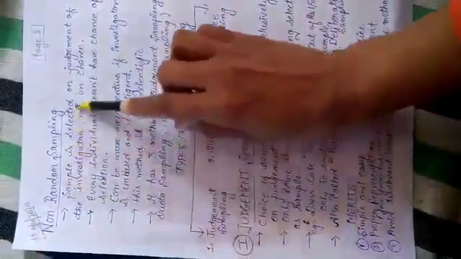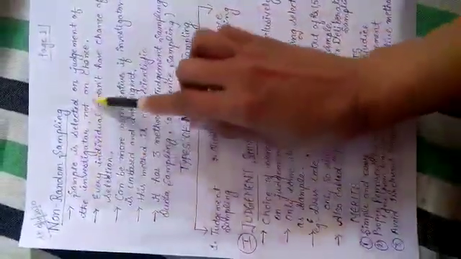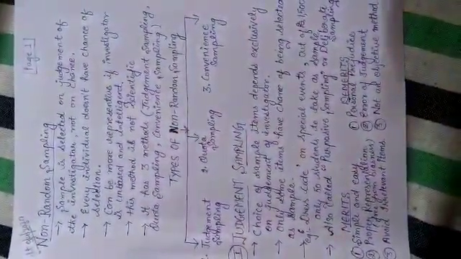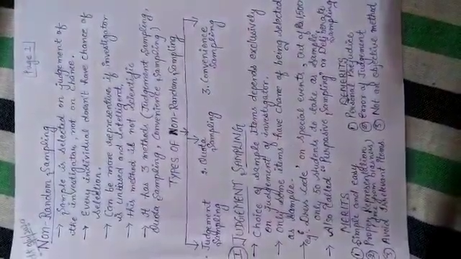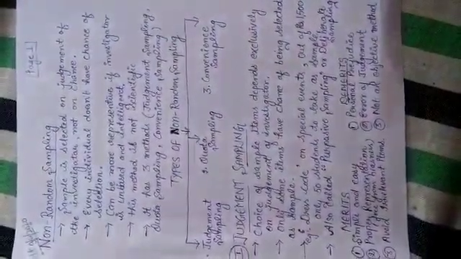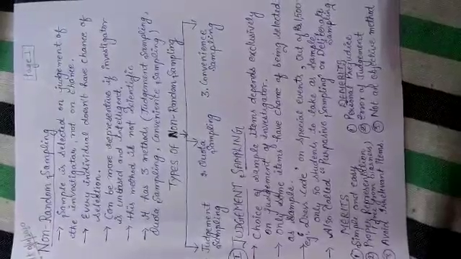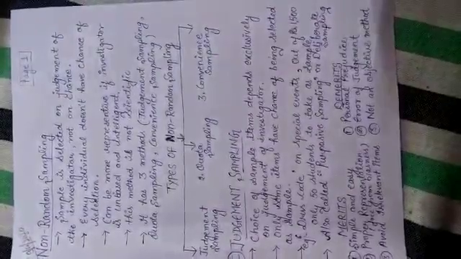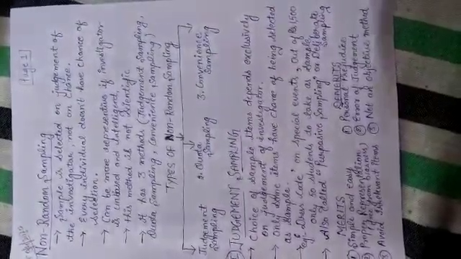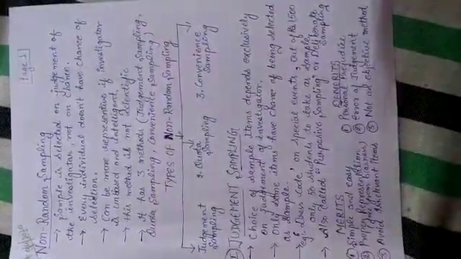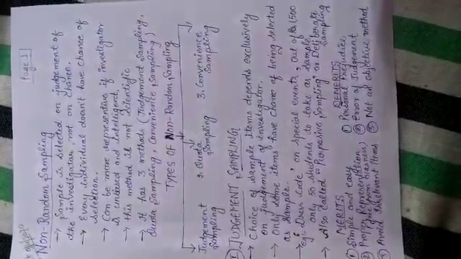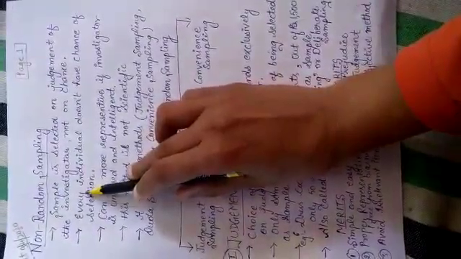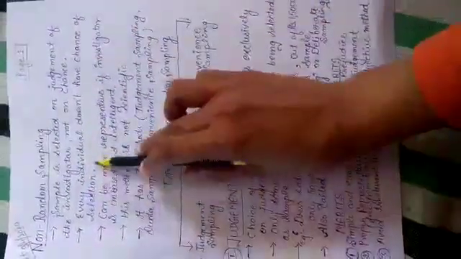In this, the sample is selected on the judgment of the investigator, not on chance. As I told you yesterday, in random sampling every individual has a chance of selection, but in this method everyone does not have a chance of being selected. The person who is going to investigate decides, on his wish, whom he is going to select. So the second point, which I have just explained, is that every individual does not have a chance of selection.